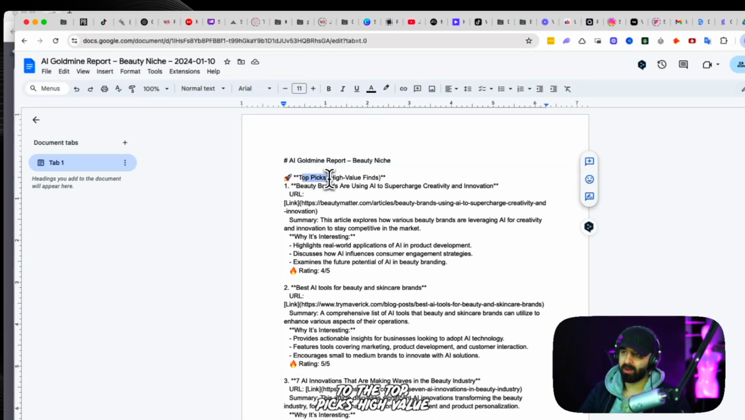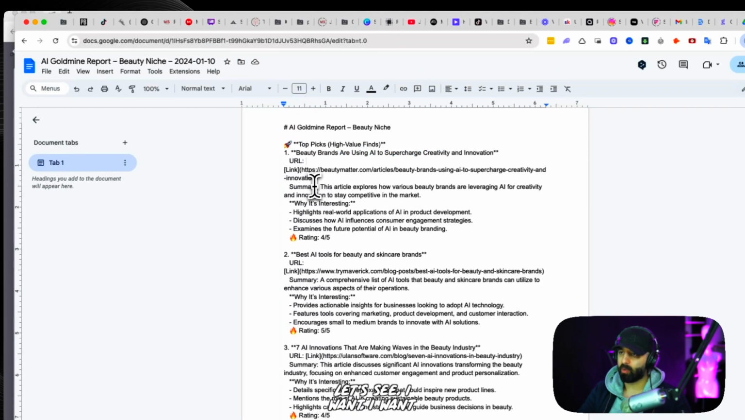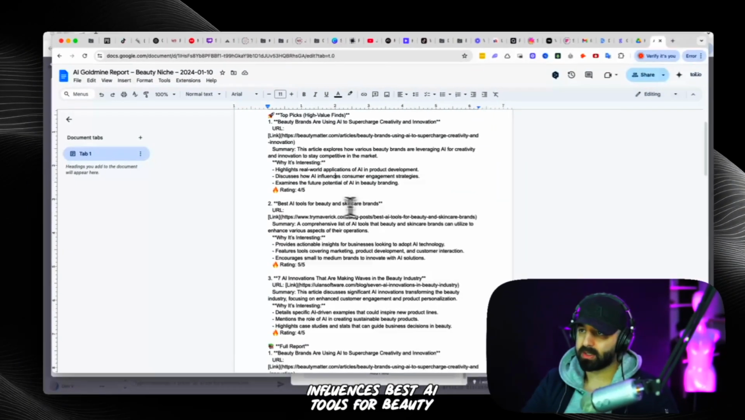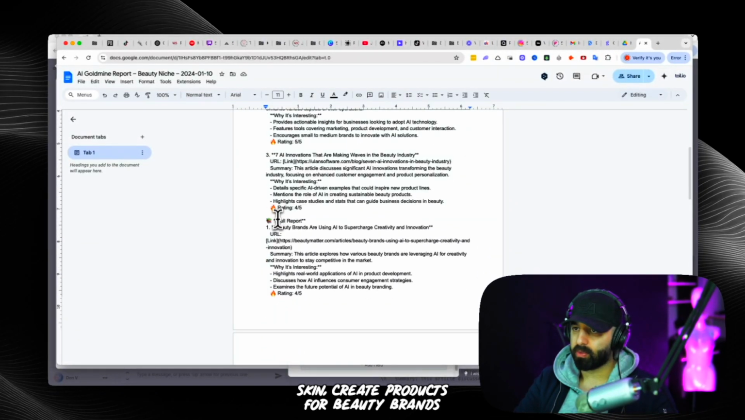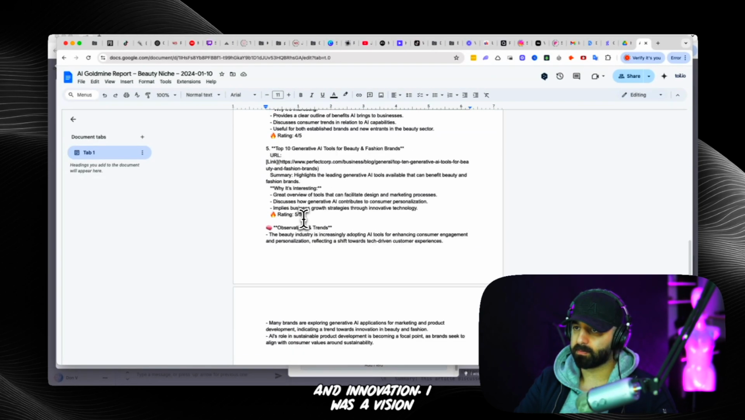So, the top picks, highest value finds, how beauty brands are using AI to supercharge creativity. Let's see. I want the product. I don't want the brand using AI. It highlights real world applications of AI in development, discussing best AI tools for beauty and skin, how beauty brands are using AI to create products, to supercharge creativity and innovation.